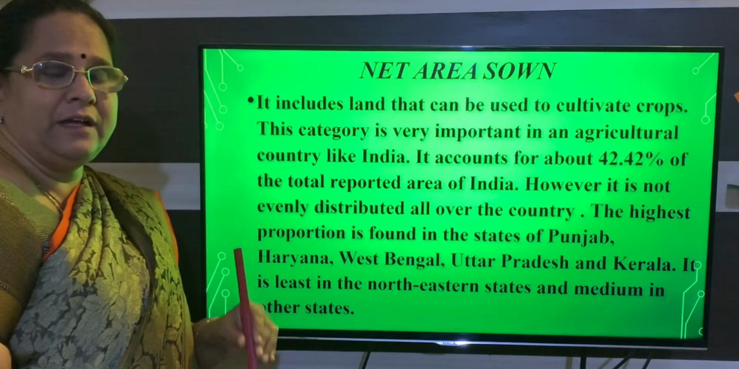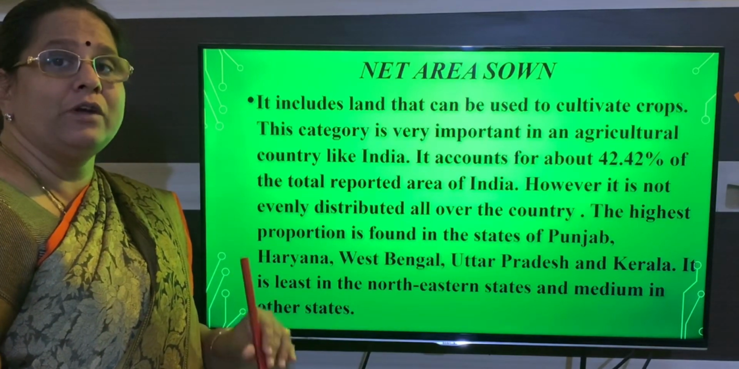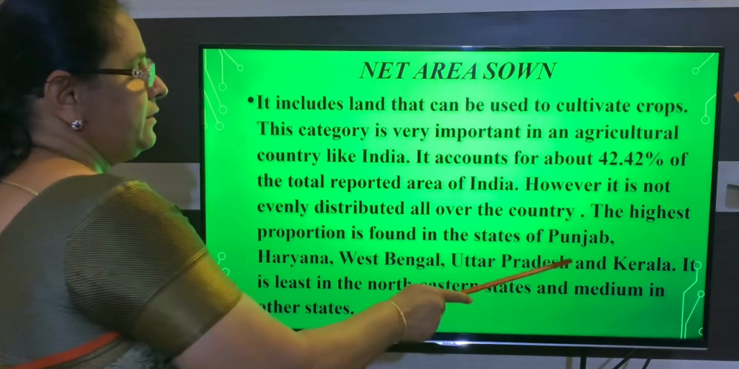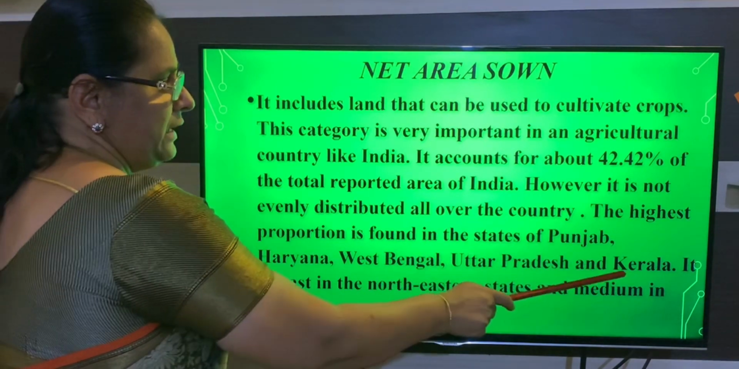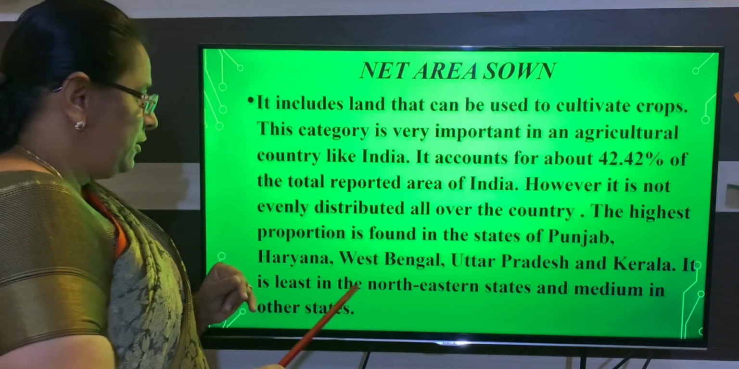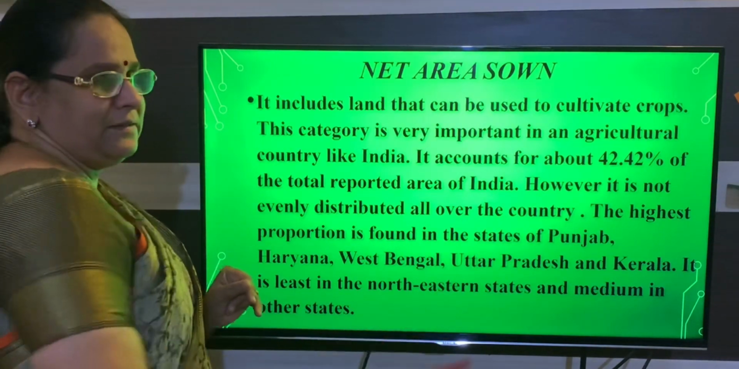42.42%. A state which is occupying a land for agriculture, if you see, highest is Punjab, followed by Haryana, West Bengal, Uttar Pradesh, Kerala. And the least is northern, western, eastern states.